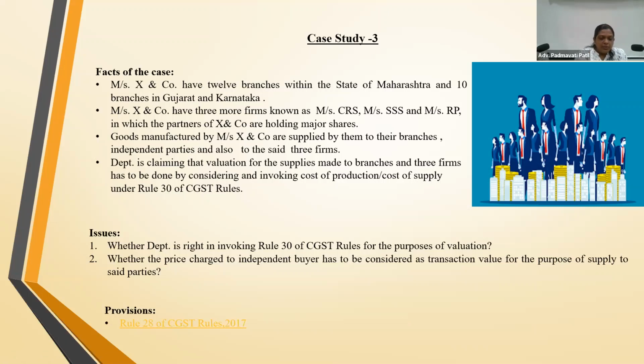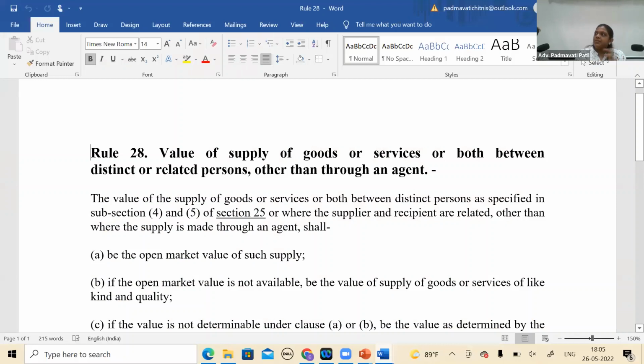I think that's so. But why do we directly jump to Rule 30? That is my first question. Because as you rightly pointed out at the beginning, they are distinct persons going by 25(4). Because 25(4) says that if I have one registration here in one state and another registration in another state, I will be considered a distinct person as far as GST is concerned. There is no doubt on that because they are my own branches, my own firms. So once I am a distinct person, why should I not go directly to Rule 28? Because Rule 28 specifically carves out related persons and distinct persons.